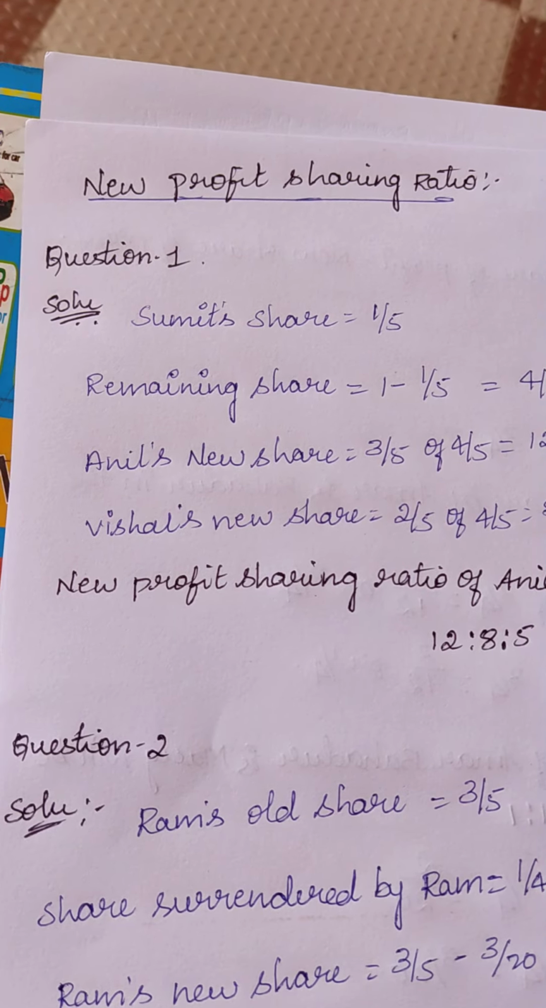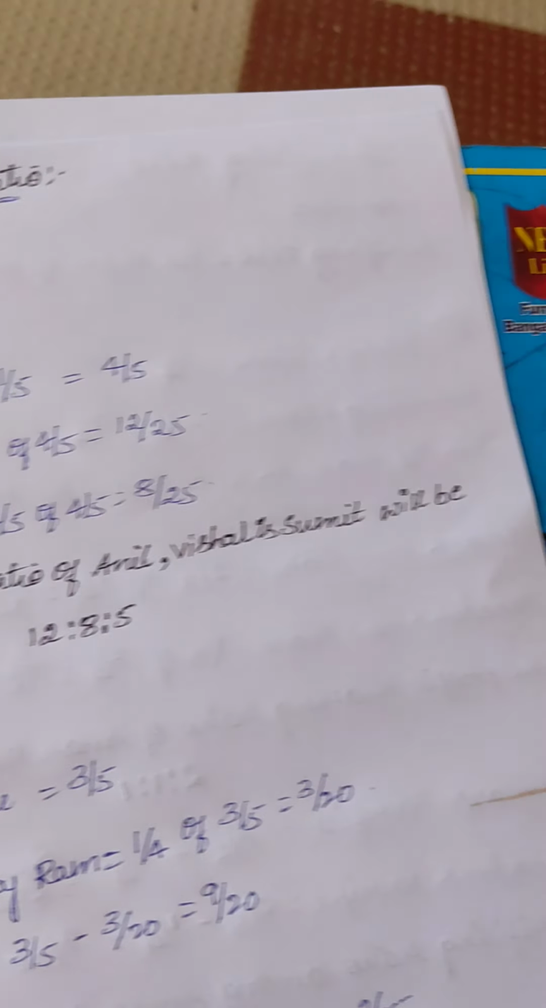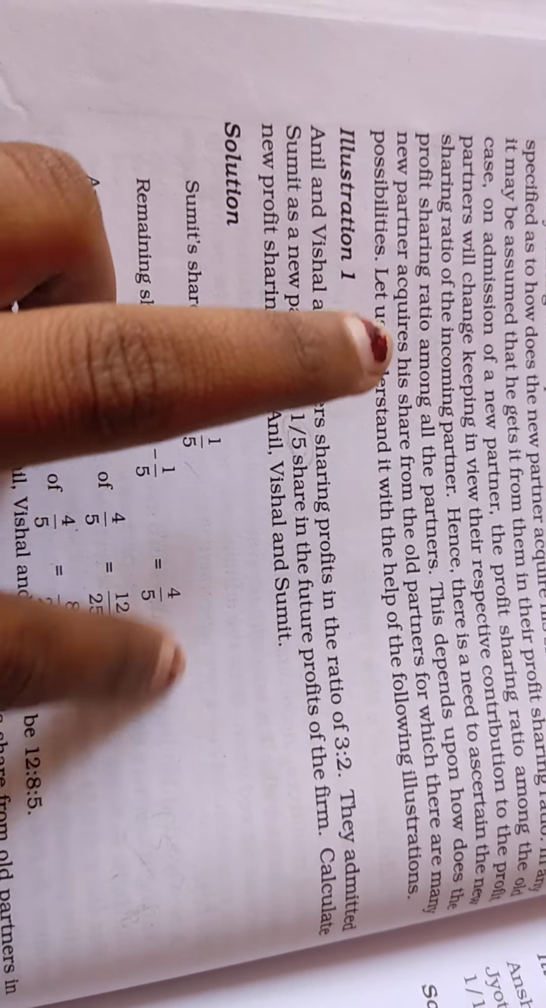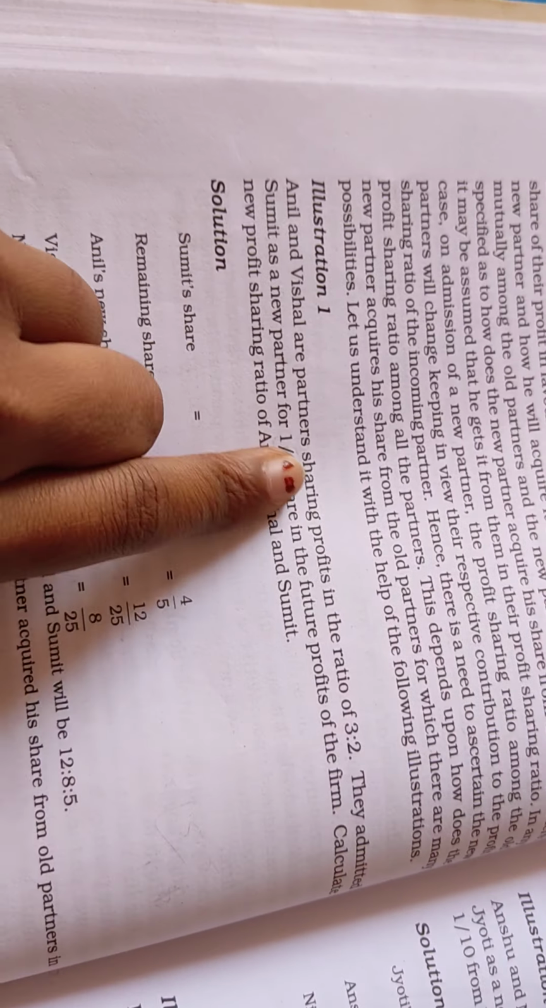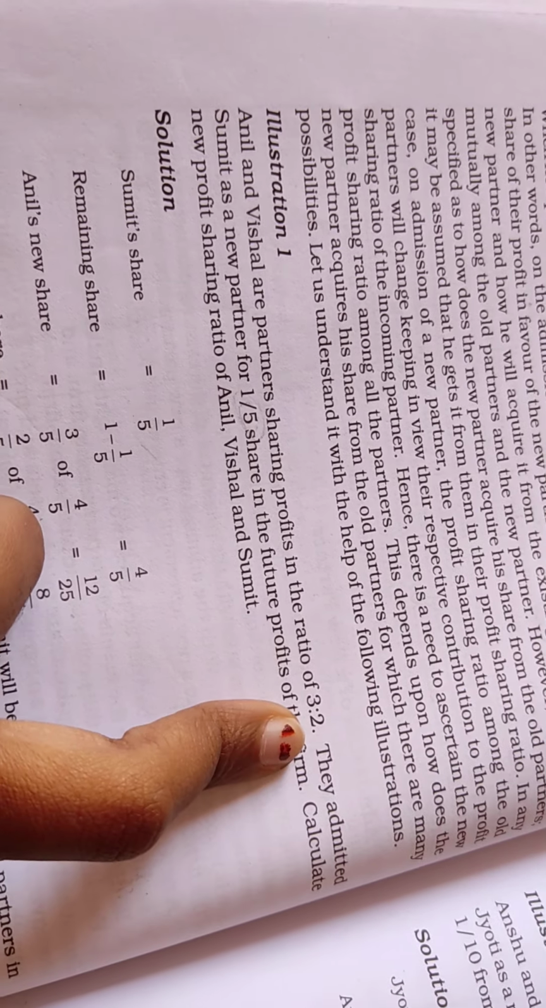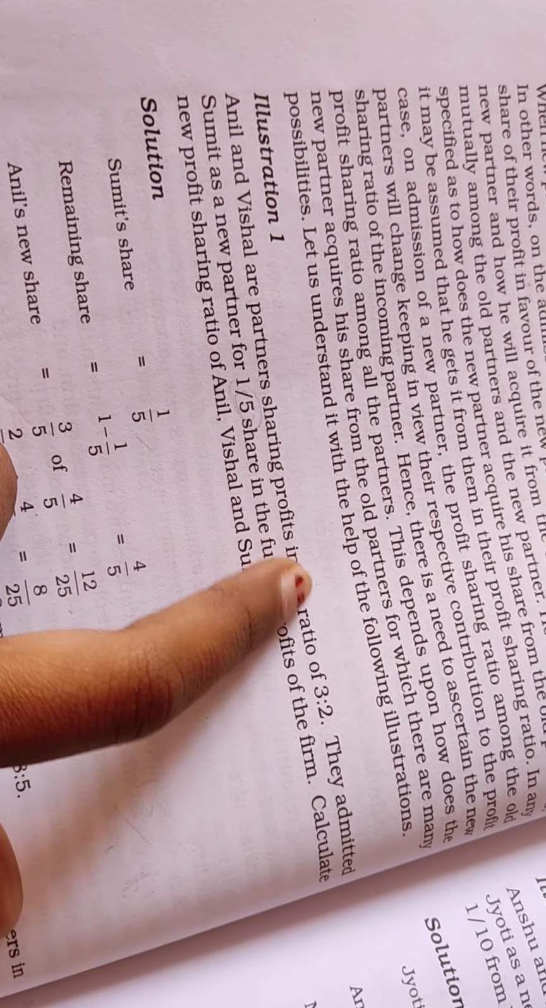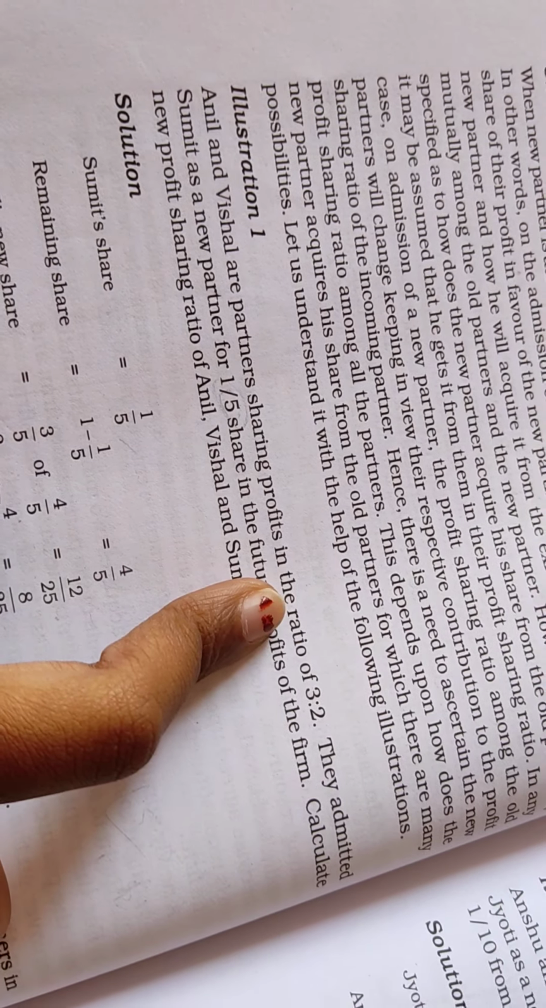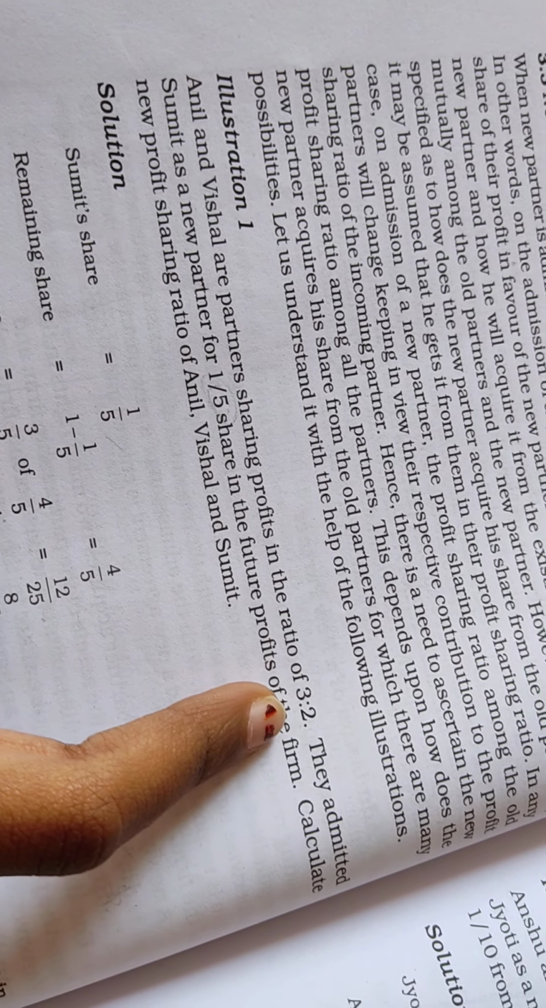So here is the question. Take a screenshot of it and write it in your notes. Anil and Vishal are partners sharing profits in the ratio of 3:2. So Anil and Vishal are the old partners of the firm, and they were sharing their profits in the ratio of 3:2.